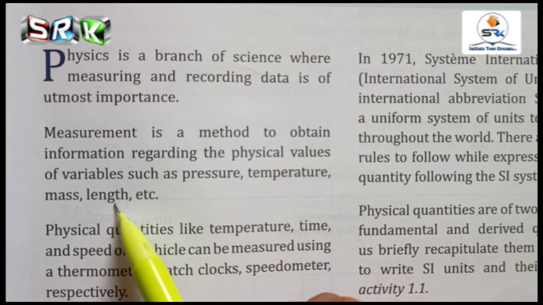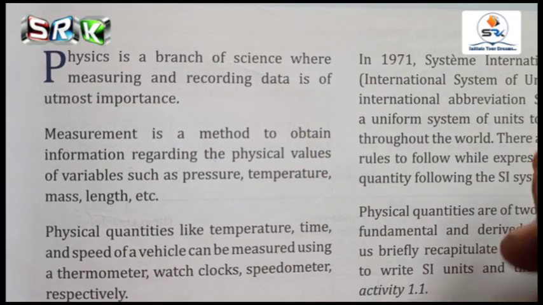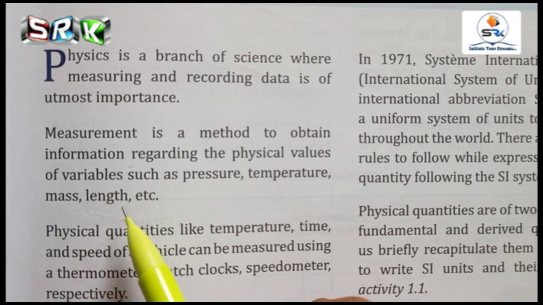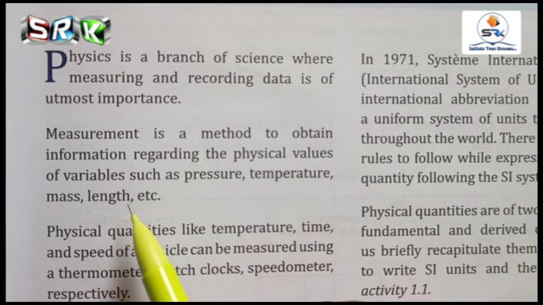What is length? Length you will express in meters. What is the unit to express length? It is expressed in meters.